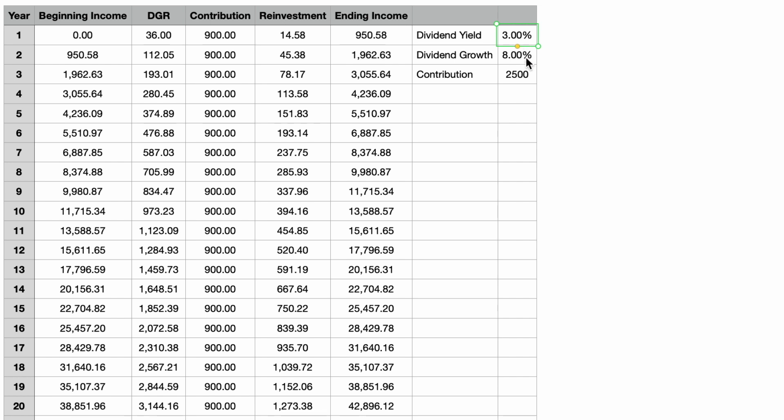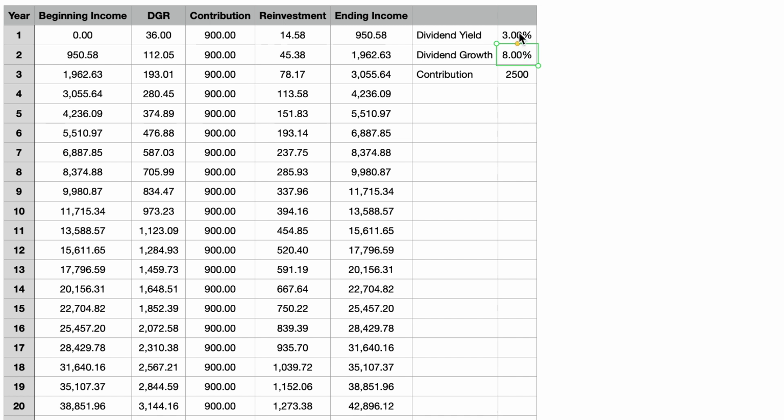The desired dividend growth rate will be 8% annually, which means that the stocks or ETFs we invest in will need to increase dividend payments by 8% per year. They don't all need to have this rate of increase, but collectively the portfolio dividend income as a whole will need to grow at 8% per year. So for example, if one of your positions increases its dividend at a rate of 6% per year, we will need another position to increase its dividend at a rate of 10% to compensate for the shortfall of the first security. I think 8% is a very achievable rate of dividend growth for a 3% dividend yield portfolio.